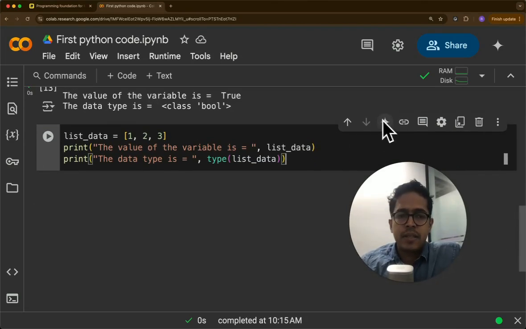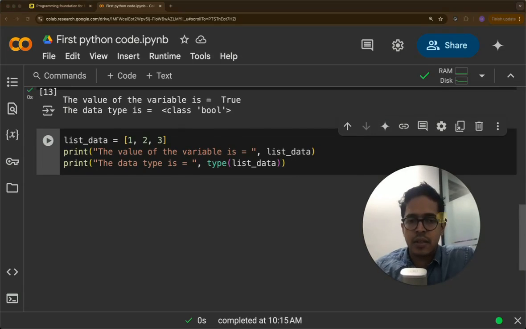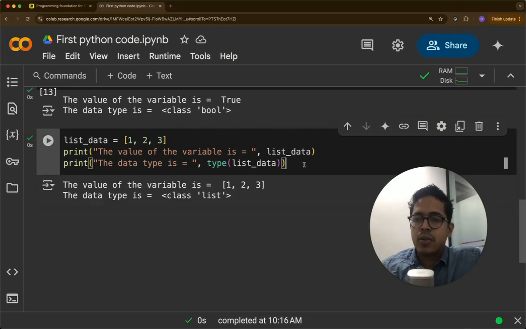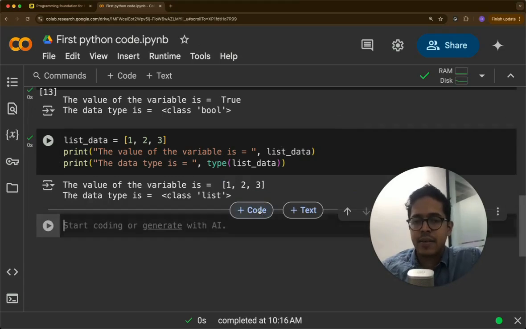So Gemini option is here. You can click this to see the available AI features. This is a recent feature since Gemini came out. So here I can run this. So here the data variable value is 1, 2, 3, but it's a list of numbers. So here the data type is list.